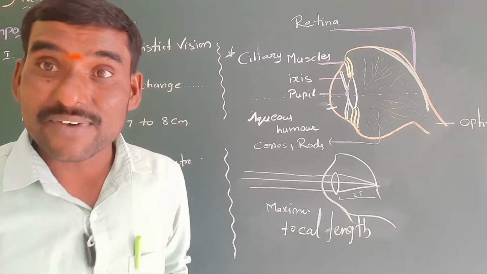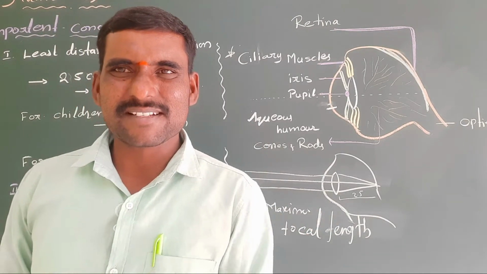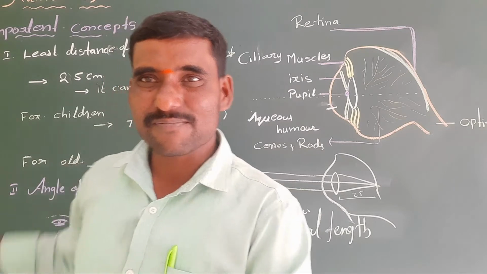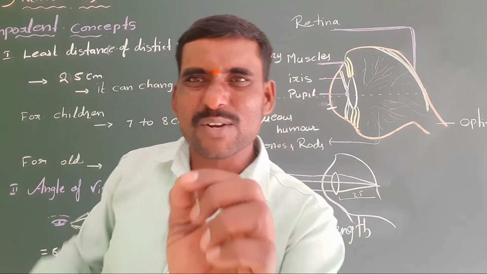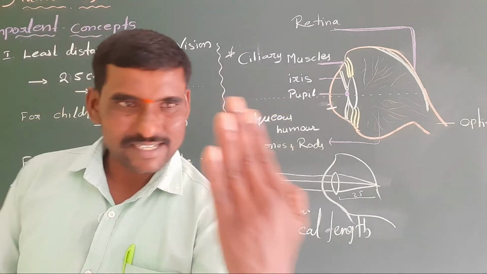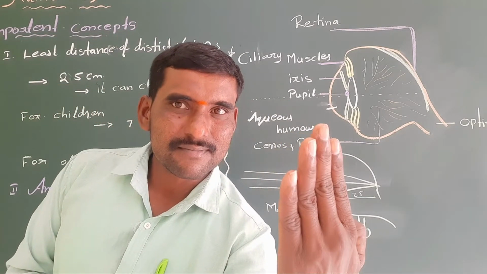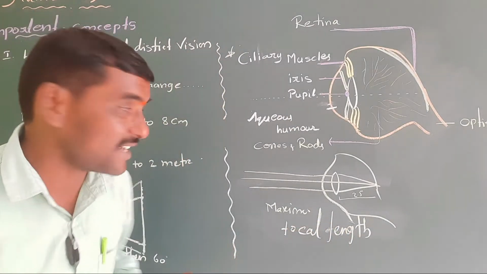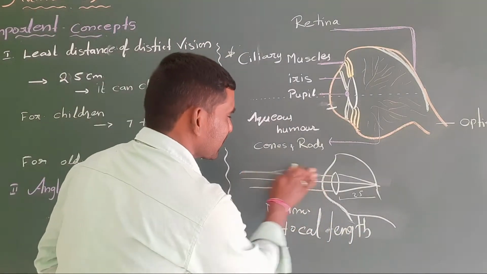Next, when I see a near object, near means we can't see below 25 centimeters, already we know, the least distance of distinct vision. Below 25 nobody can see. So if I keep the object at 25 centimeters, I can see clearly because the focal length of my eye lens will be changed.